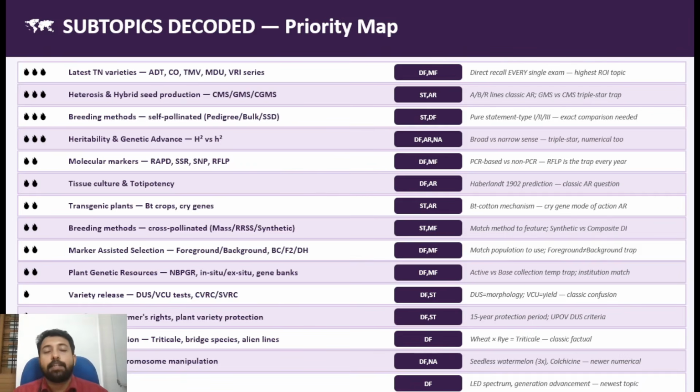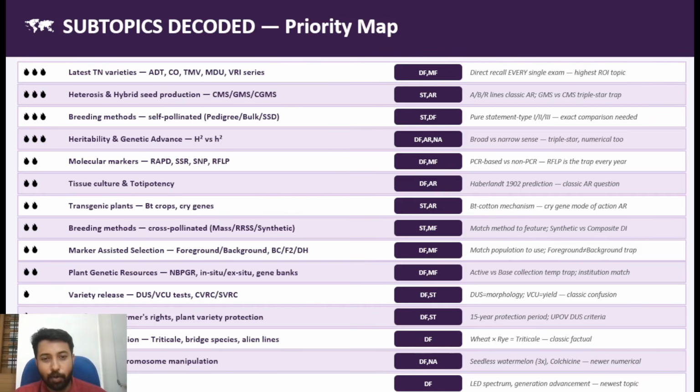Right. Okay. Then comes the breeding methods of cross-pollinated crops, and other than heterosis breeding, you have mass selection and recurrent selection. When all other methods are focusing on improving a line, recurrent selection methods focus on improving the population as a whole. Okay, then synthetics and composites is another area you should focus on.